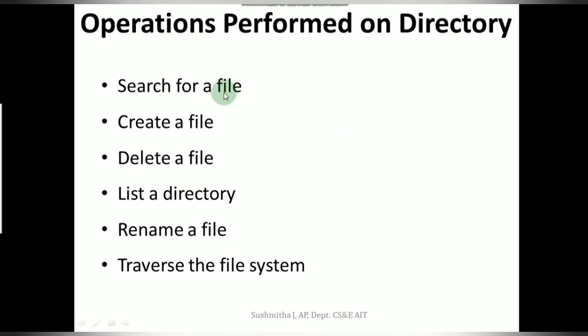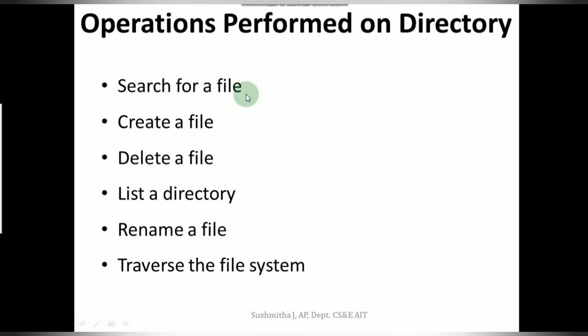The first one is the search for a file. A directory structure can be used to search for a particular file in the directory. Now, the files will be given by their symbolic name. The symbolic name may indicate a relationship between the file and the table, that is the directory table. So using this we find a match and then we search for that particular file.